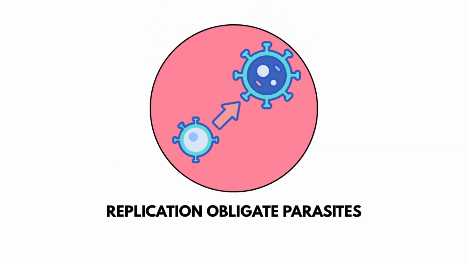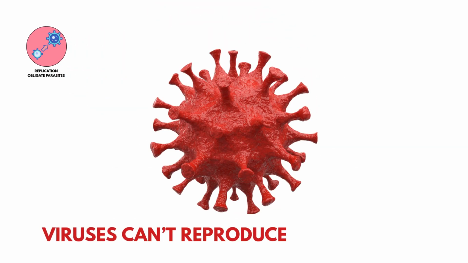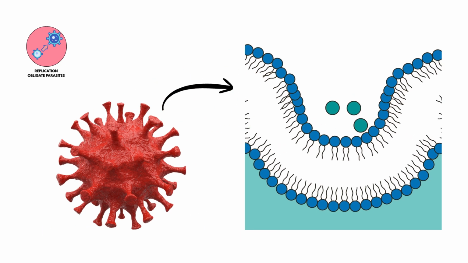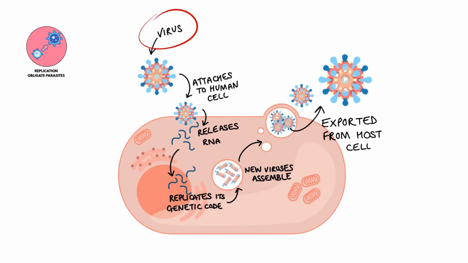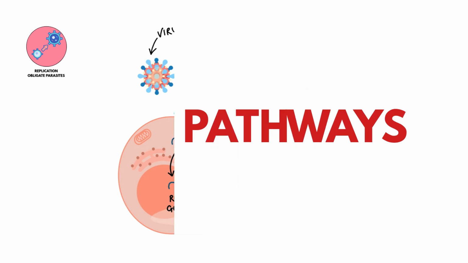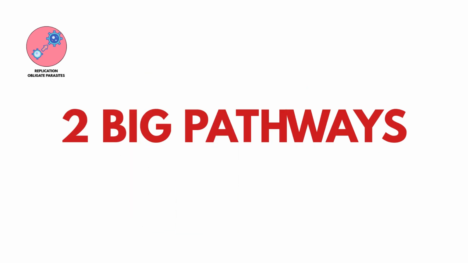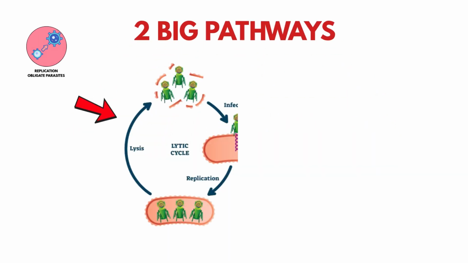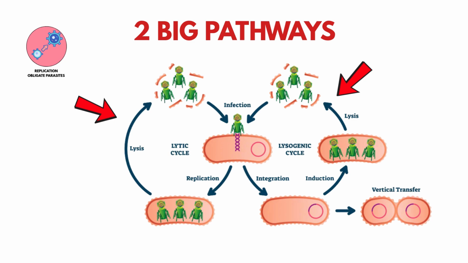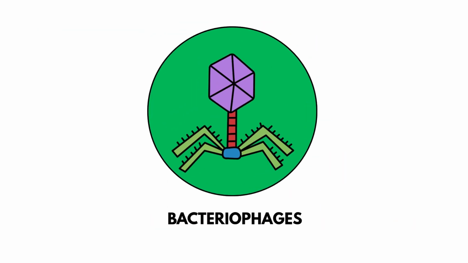Replication. Obligate parasites. Viruses can't reproduce on their own. They hijack a host cell. The steps are consistent: attachment, entry, replication of their genome, assembly of new particles, and release. Two big pathways matter for the MCAT: the lytic cycle, which bursts the host cell, and the lysogenic cycle, where viral DNA integrates into the host genome and lies dormant until activated.